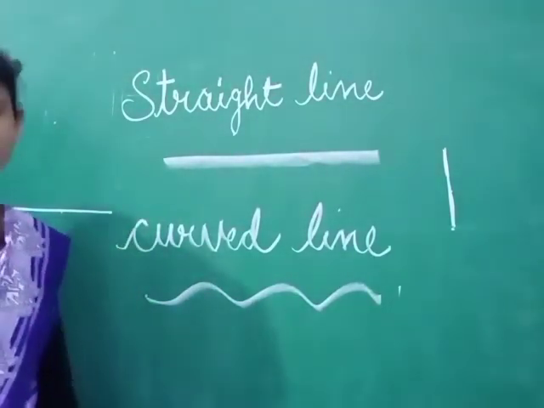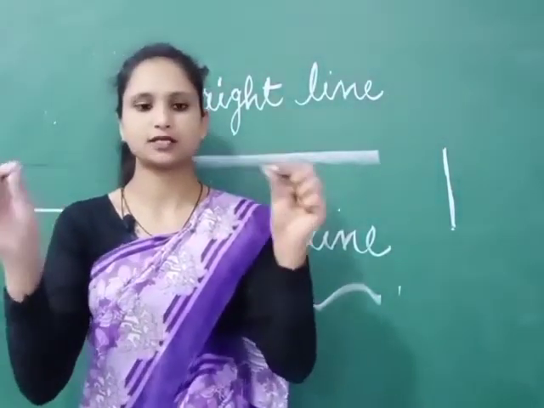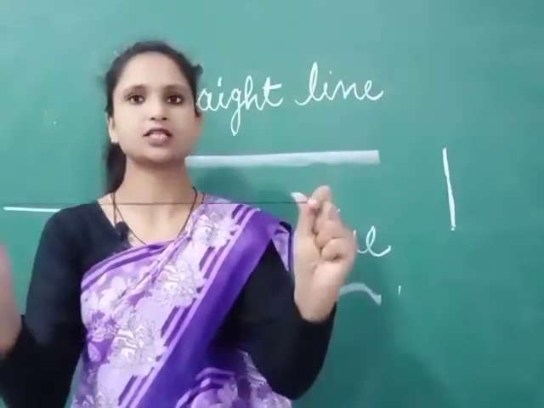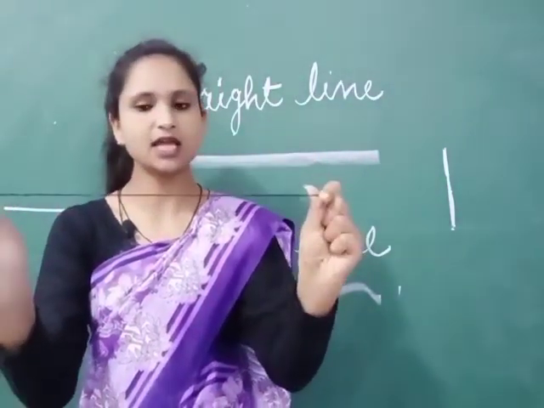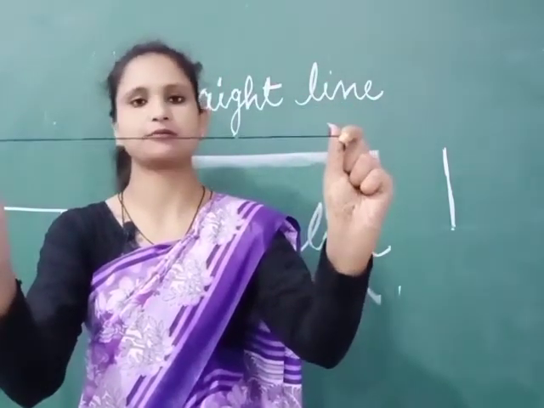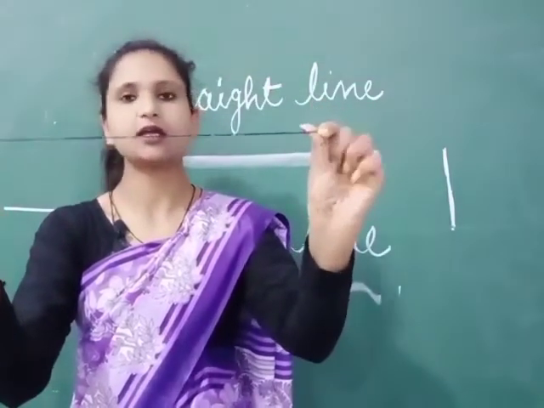Okay, so now for explaining this, take a thread like this, okay, and stretch it tightly. You can see this is a straight line.